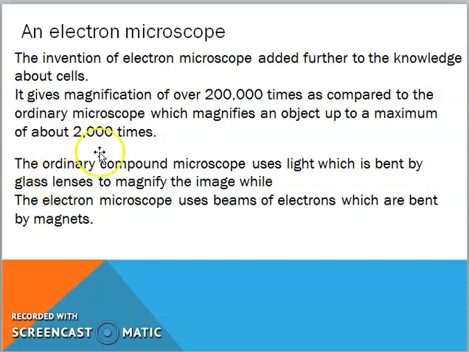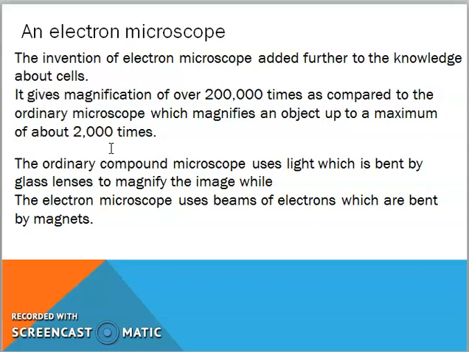Because it gives magnification of over 200,000 times as compared to the ordinary microscope. Why? Because an ordinary microscope magnifies an object only up to 2000 times. But this electron microscope magnifies an object over 200,000 times.